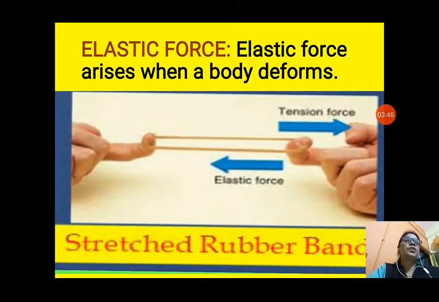Next is elastic force. Elastic force arises when a body deforms. That means elastic force changes the shape of a body and after releasing the pressure, it comes back to its original shape or size. You can see the rubber band tension force. If elastic force is applied, what happens? The rubber band becomes larger in size and after releasing the pressure it again comes to the normal size.